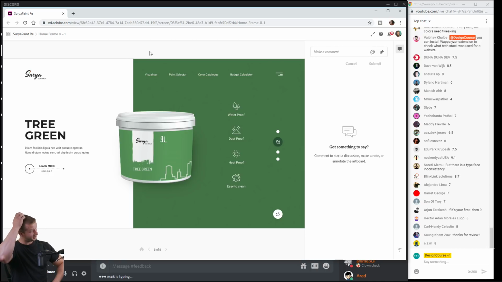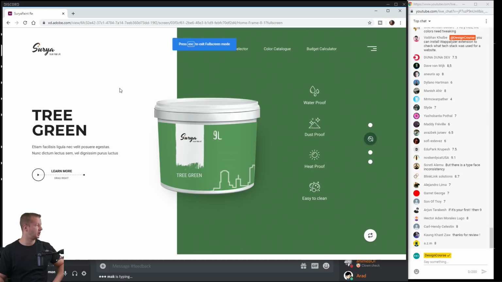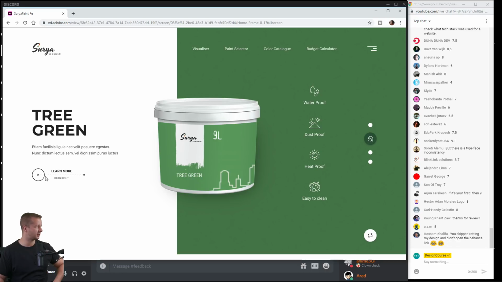I like this. Yeah, kind of like that. Let's make this larger. There we go. This is solid right off the bat. I like the logo, although "color your life," I can't really see that well. Probably increase this slightly. Tree green, I like this text a lot. I like this. Very interesting. I'm not sure why you would do that.